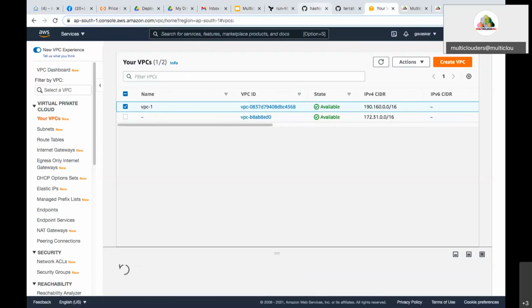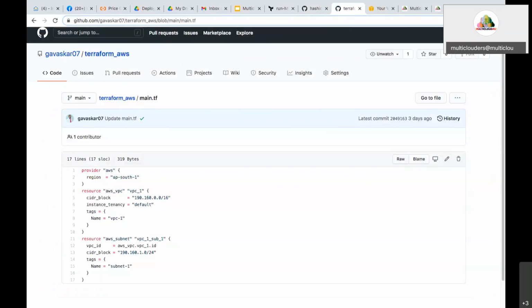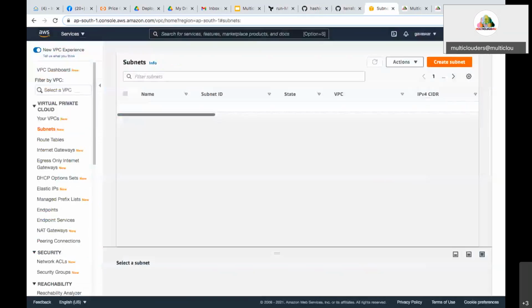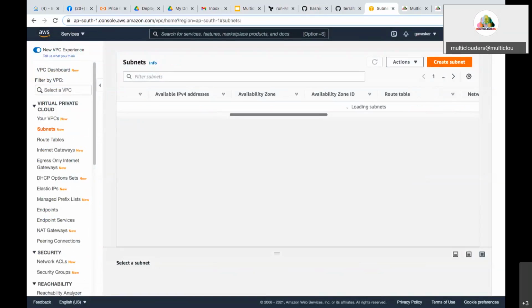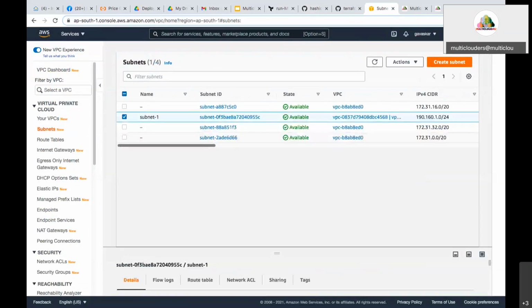If you want to see the subnet, you can click here. This is Subnet-1, which is created. So now the resources are created in AWS.